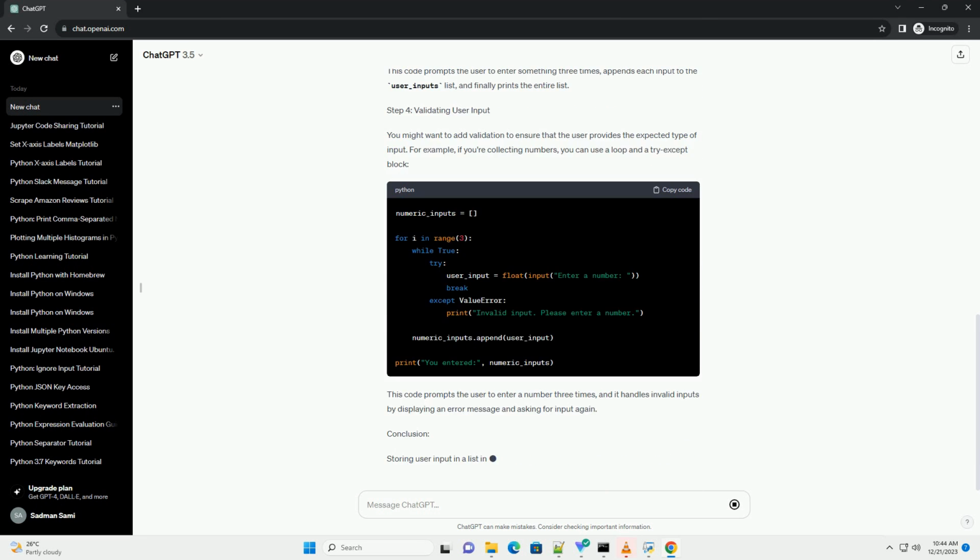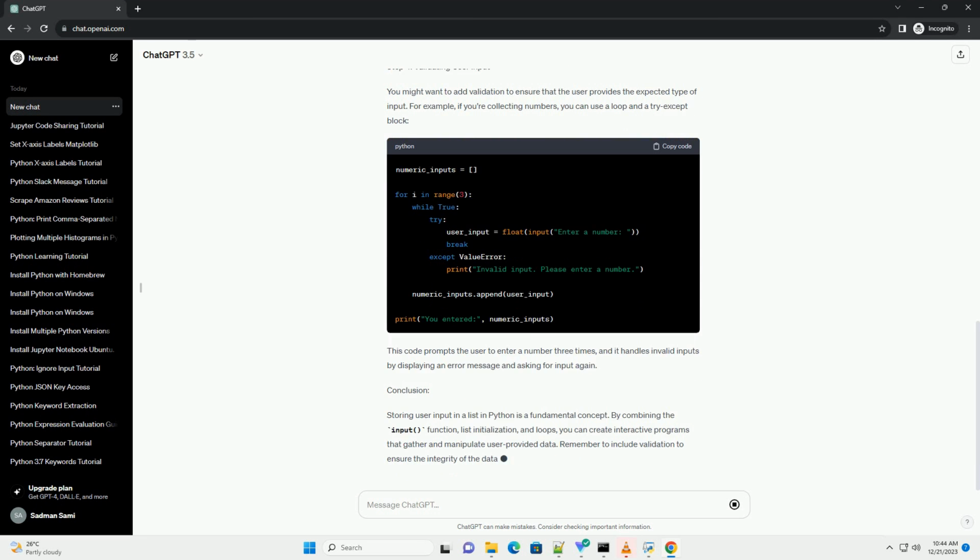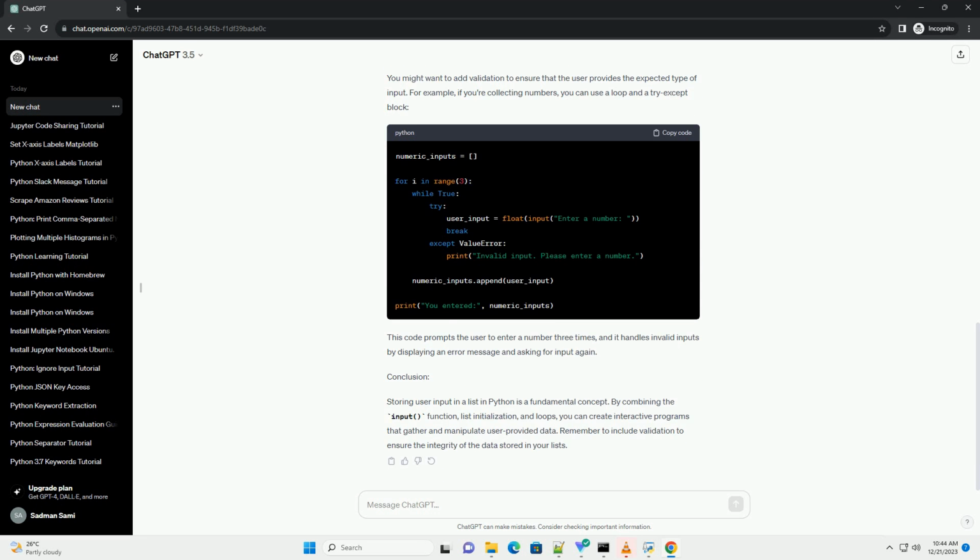Step 1. Getting user input. To get user input in Python, you can use the built-in input function. Here's a simple example. This code prompts the user to enter something, captures the input, and then prints it.